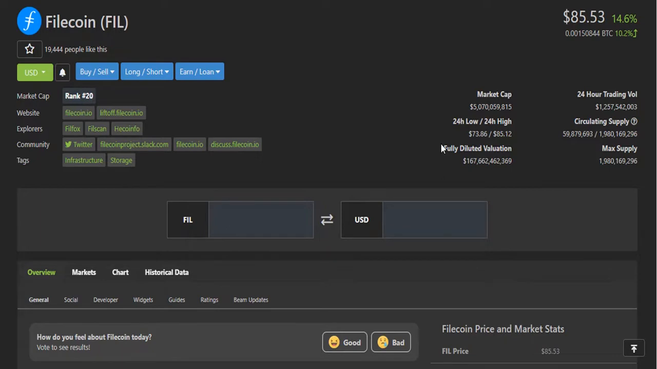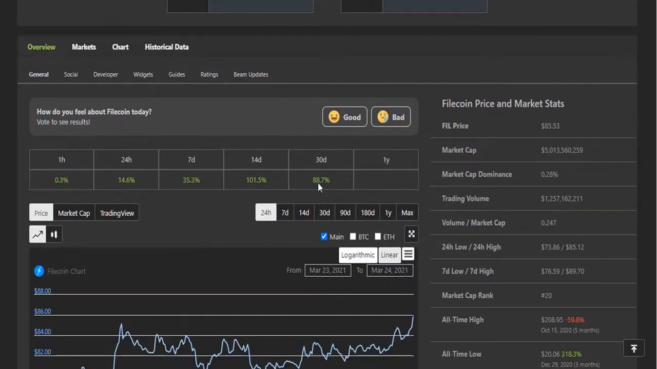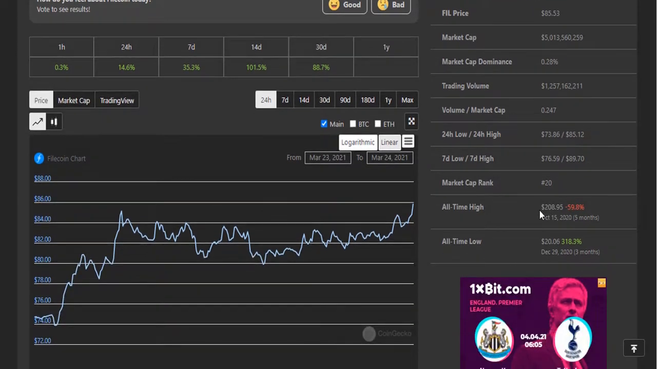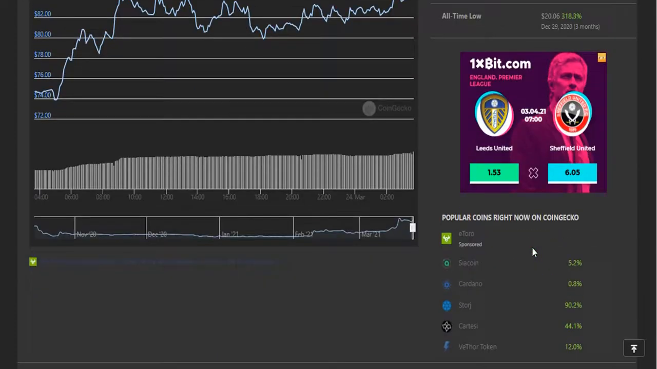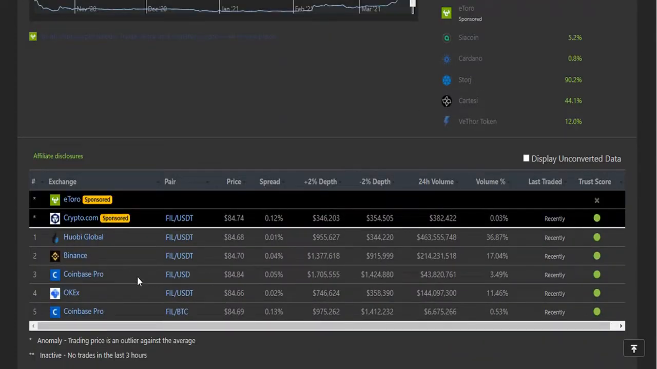Let me show you some other statistics. In 30 days, this token gave 88% profit to its holders. Market cap dominance of this token is 0.28%. The all-time high of this token was $208, on October 15, 2020, about 5 months ago. The all-time low was on December 29, 2020, about 3 months ago, and the price was $20.606. This token is available on these exchanges: Binance, OK Exchange, Coinbase, Huobi Global, and some other exchanges.